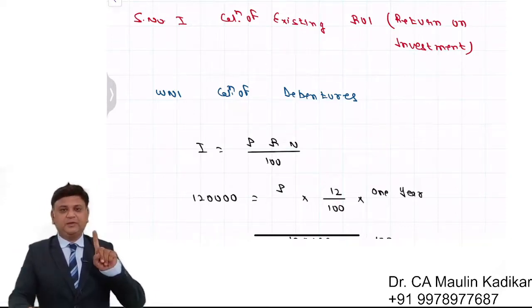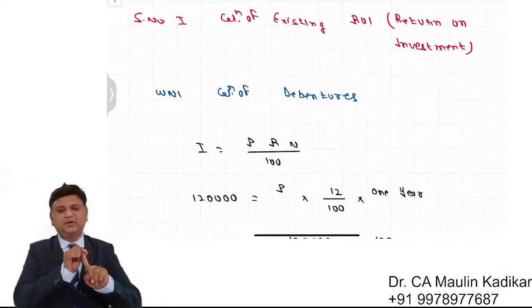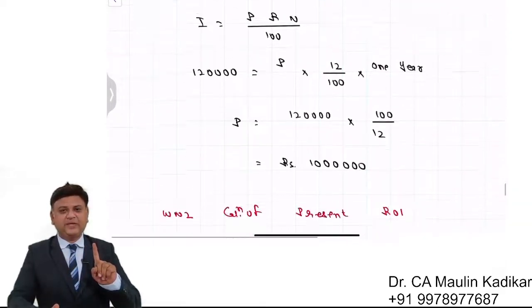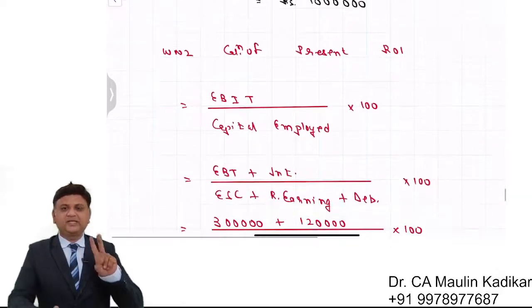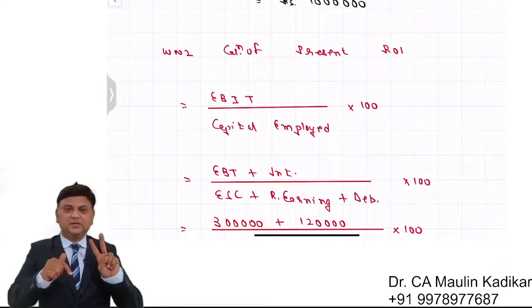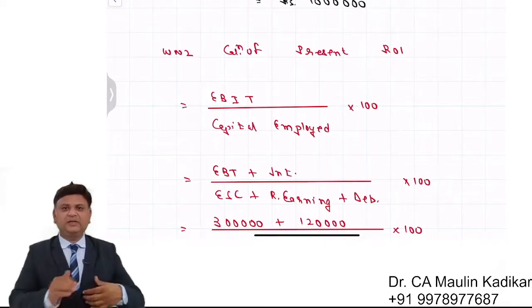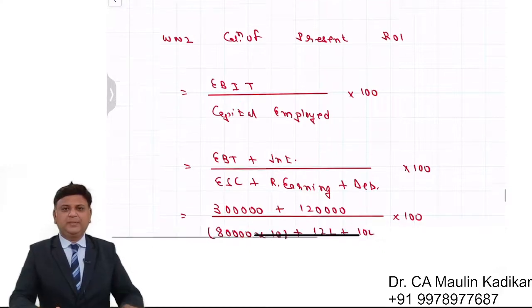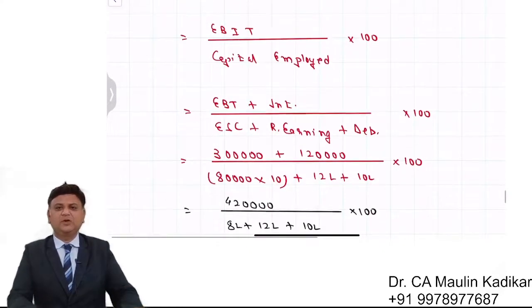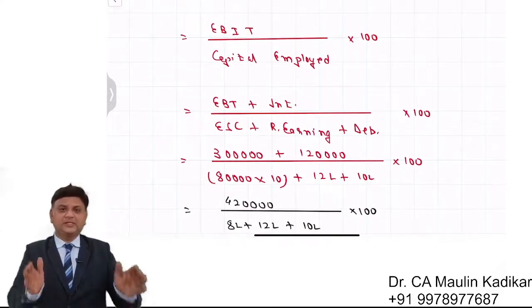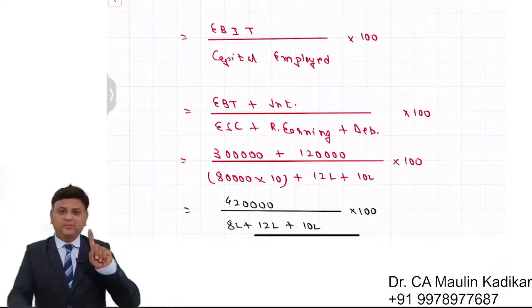So first of all, we compute the capital employed, and for that the debentures value is calculated. Second, the present return on investment is found. It is operating income divided by capital employed. Capital employed consists of all long-term sources of finance taken together. Equity, reserves, debentures.